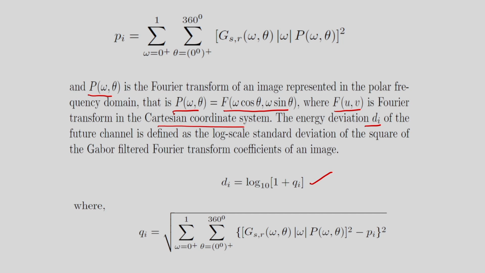And what is QI? The QI is obtained from this. This concept you can read from some papers on MPEG 7 homogeneous texture descriptors. So by HTD I can represent a particular texture. That is nothing but the texture descriptors.